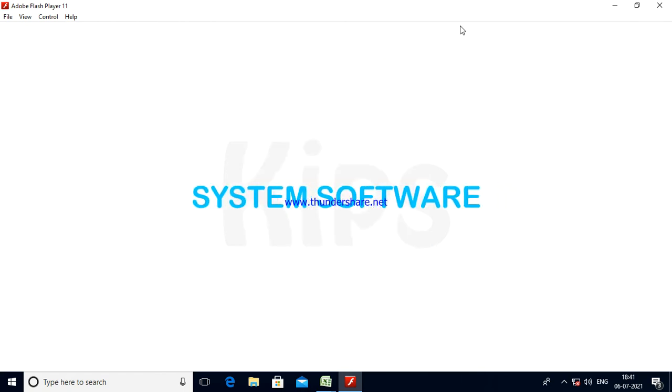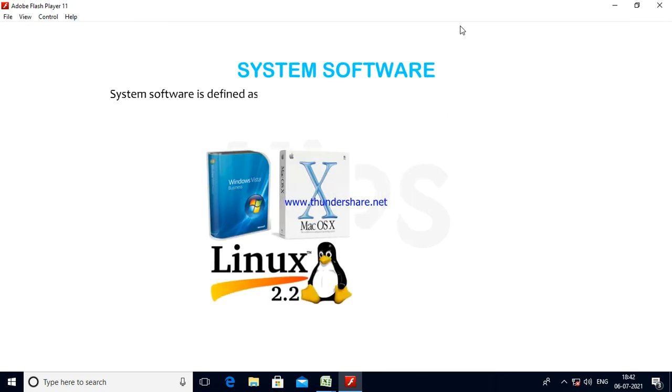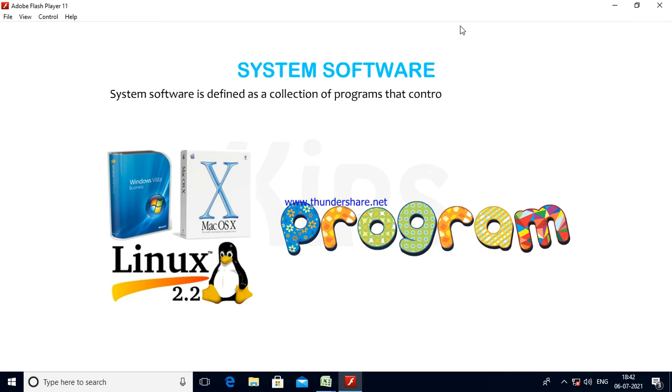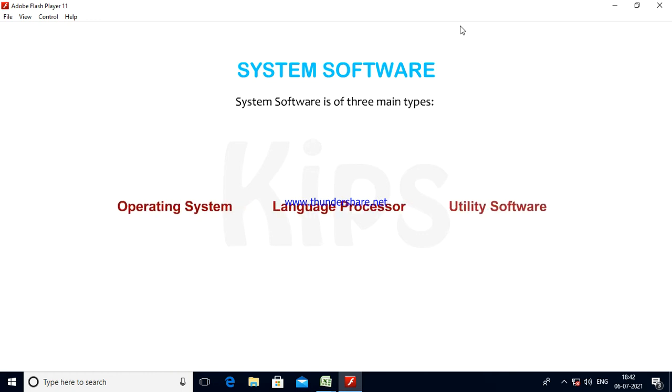Let's first talk about system software. System software is defined as a collection of programs that controls the overall operations and internal working of a computer system. It reads data from input devices and transfers the processed information to the output devices. System software is of three main types: operating system, language processor, and utility software.